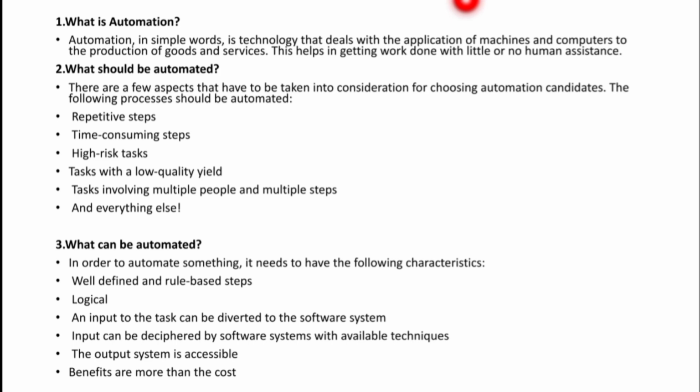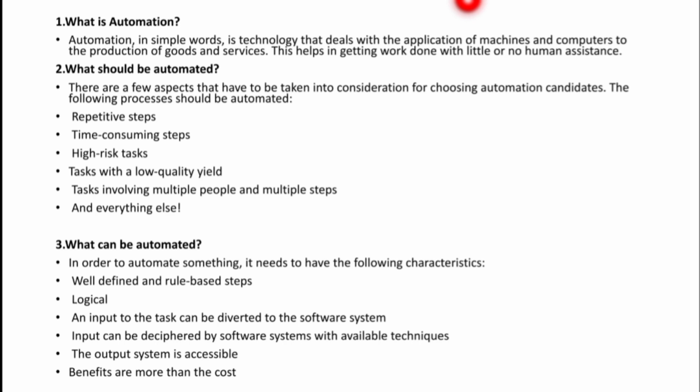Well defined and rule based steps. If you automate something, you need to have some proper steps, well defined steps, or it should be rule based steps. Without proper steps or without proper planning, you can't automate, right? That's the first thing.